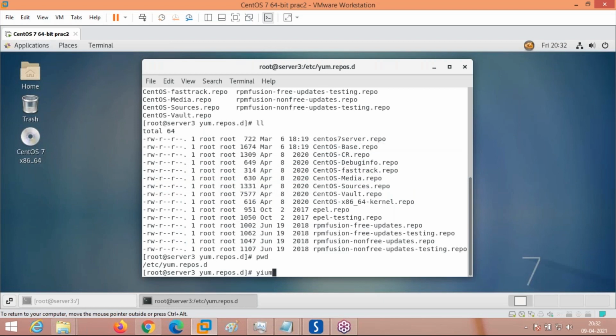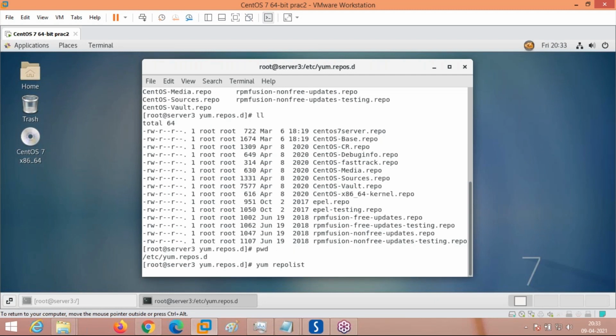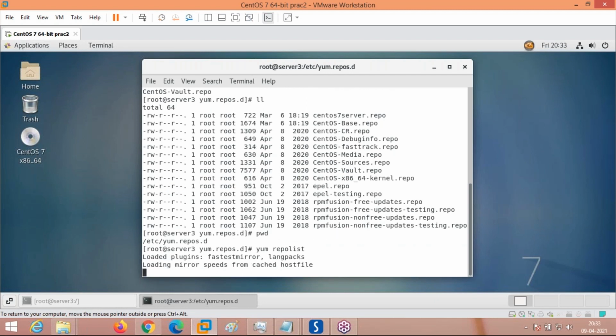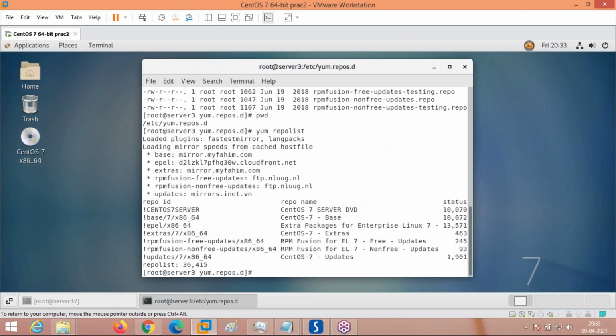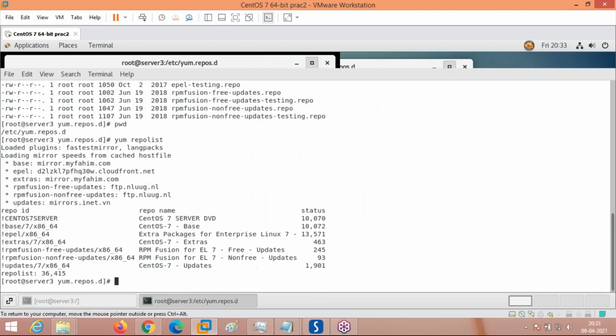This is the command to list all the repositories: yum repolist. This is the repository. A repository is a location from where we install our operating system packages, the different packages required for setting up different applications. These are the repositories available.